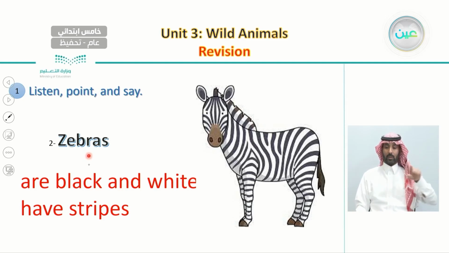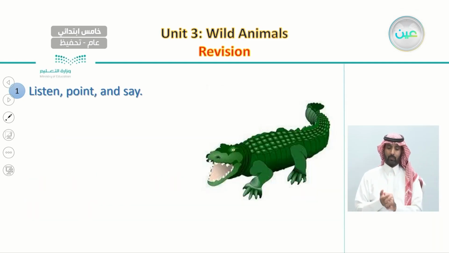Zebras. Zebras are black and white, and they have stripes. Have stripes. Very well.